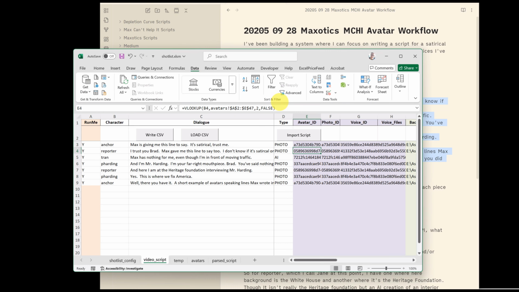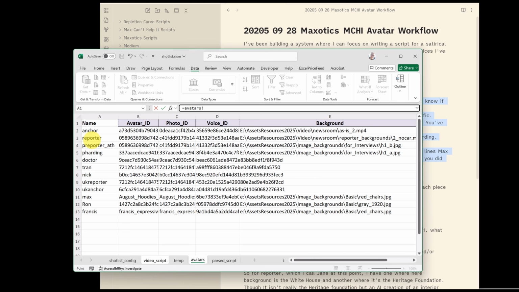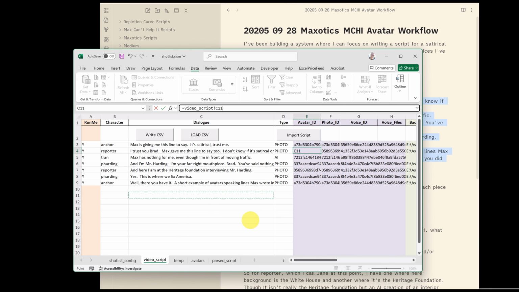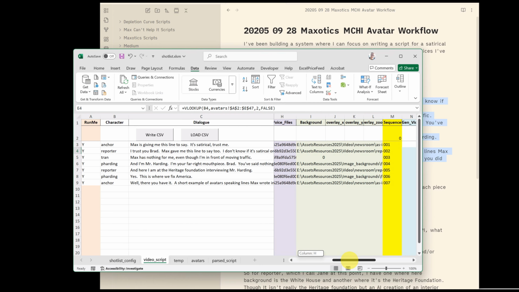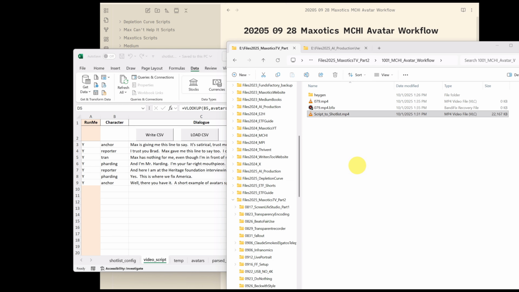And these, you can see, are lookups. So it looks up into my avatar list, where I have the avatar, the image, their ID, the voice that I want to be generated, and then a background that will go behind them. Back to the video script, I just make sure that it's created. There's no background here on Tran. And this is the sequence, so each file will get the sequence name. As you can see, Tran has no background because the background is generated as part of that AI image set that HeyGen has. I also want to set where I'm going to save my files to.